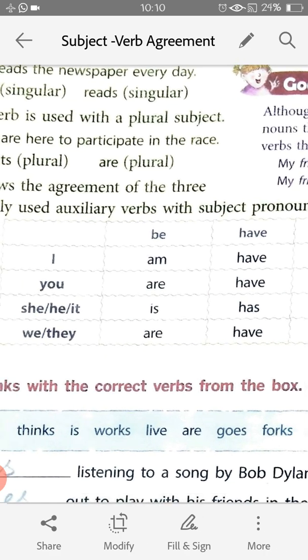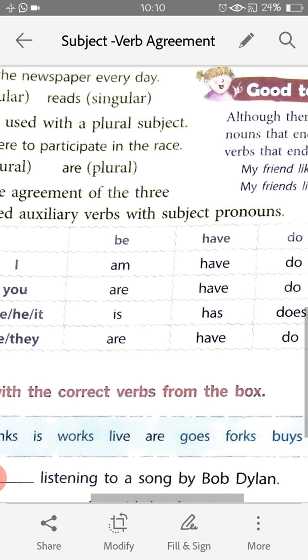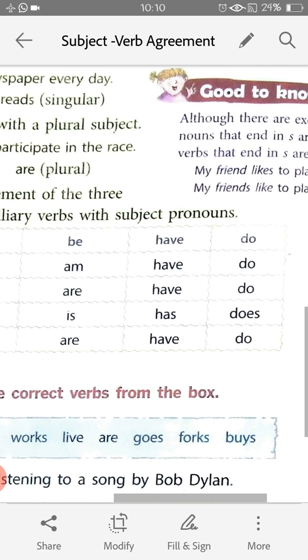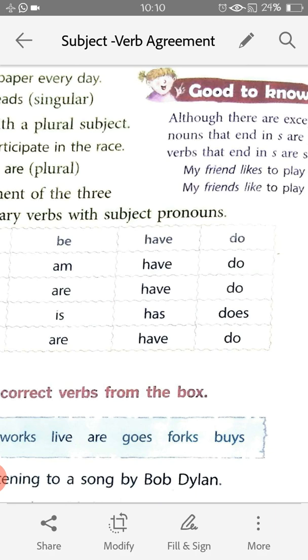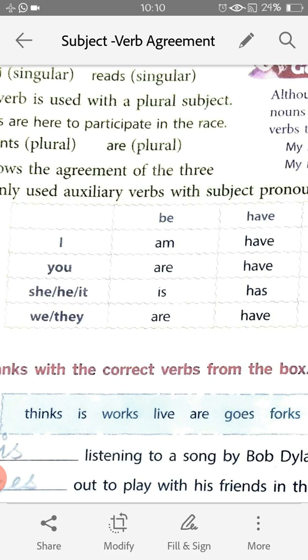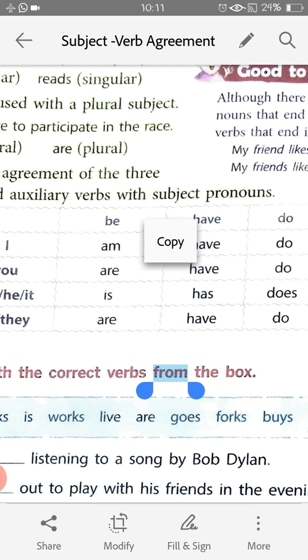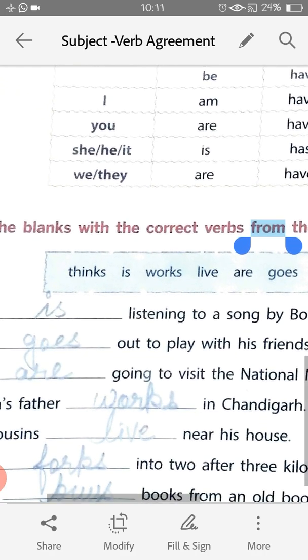She, he, it, that is a single person. So here the helping verb will be is and has, and if the perfect tense is there, then it will be has, and if the present tense is there, then does is there. Then we and they are the plural verbs. So the plural helping verb will be are. And with the perfect one, we have have, and then do is there. Does will not come; does will come with singular. I hope the things are clear to you. We'll do the exercises now.